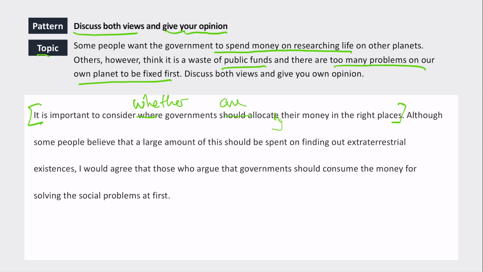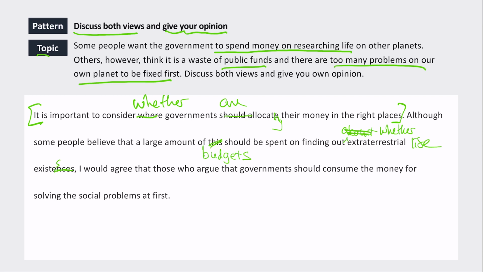Although some people believe that a large amount of the budget, could be a good paraphrase, amount of budgets should be spent on finding out about extraterrestrial existences. Should be spent on finding out whether extraterrestrial life exists.